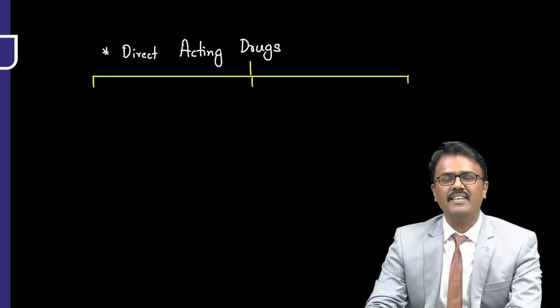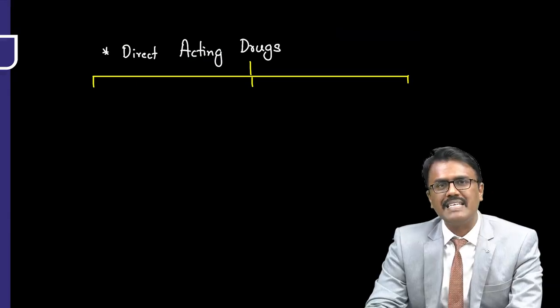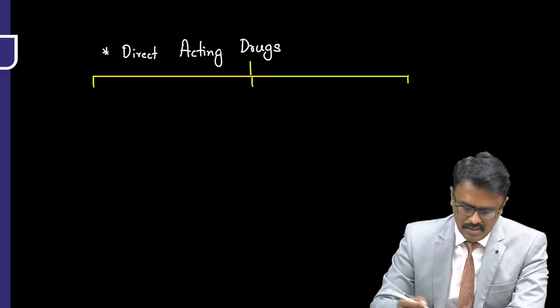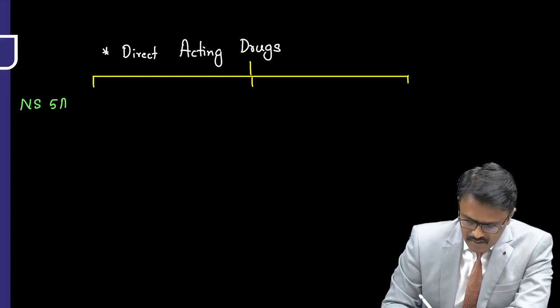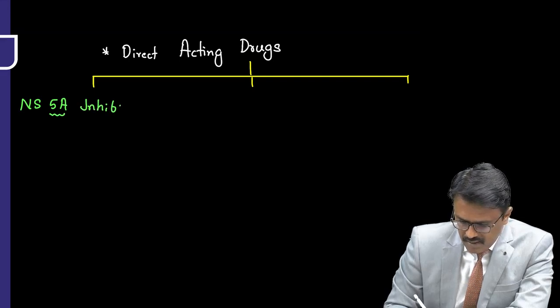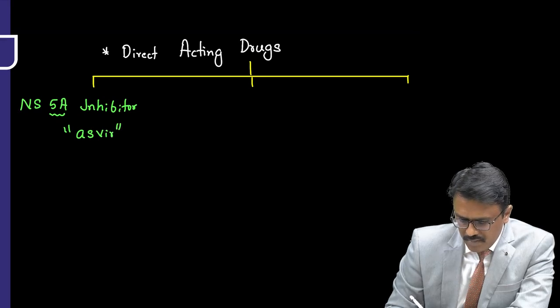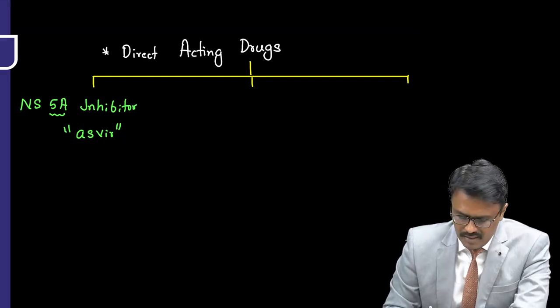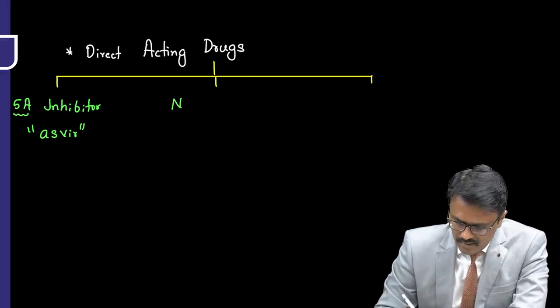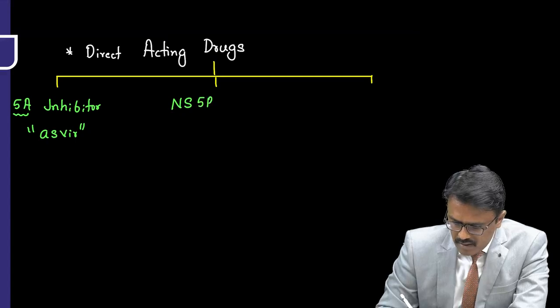Nowadays, we have come up with a third category of drugs. The next category of drugs for hepatitis C are direct acting drugs. So in that we have NS5A inhibitors. So remember 5A inhibitors. Since they end with A, the drugs also end with asvir. So no need to mug up all the drugs. Remember the ending, that is asvir. Then we have NS5B inhibitors.